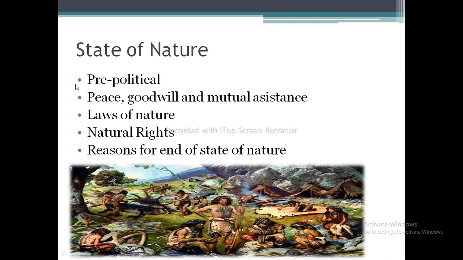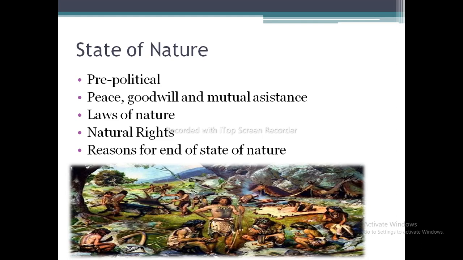Now, his state of nature. First of all, there was a difference. When I will be explaining John Locke's theory, we will look at certain differences between Hobbes and Locke's theory. Regarding the state of nature, the Hobbes state of nature was pre-social because, as we had explained, men were selfish, self-seeking, aggressive, and they were not social. So it was pre-social because there was no society. And John Locke's state of nature is pre-political.